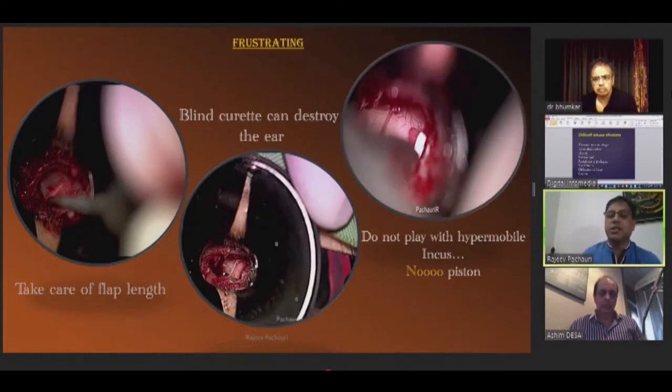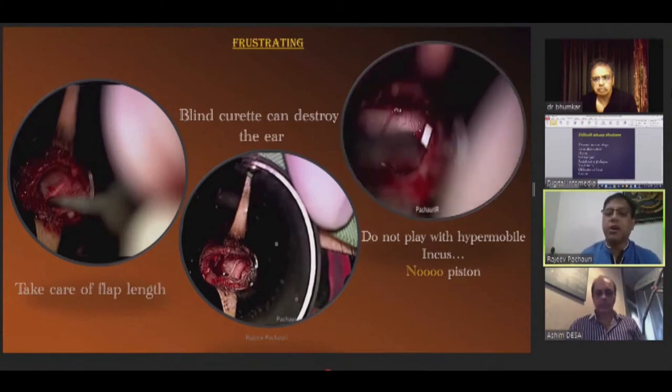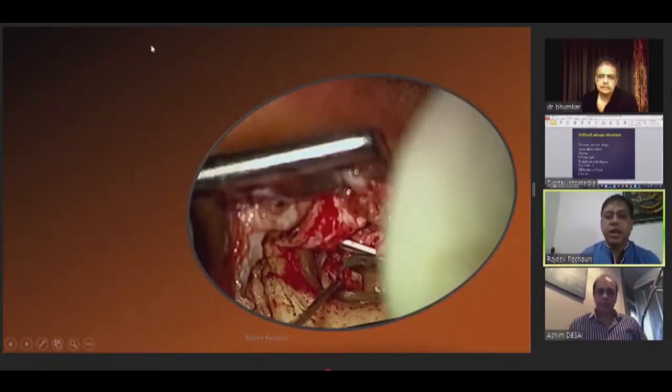As I told you, just hold it for a few months, or if you want to do it in a single stage, then go for the malleostapedotomy. That is one more obstacle. So these points I think we should avoid.